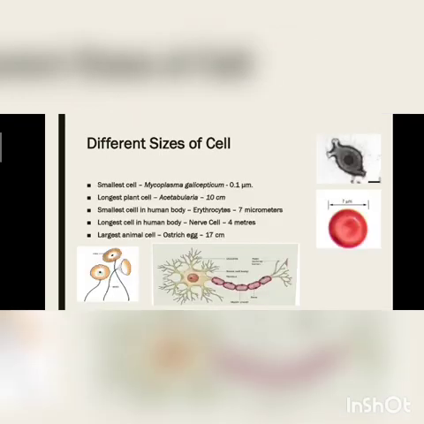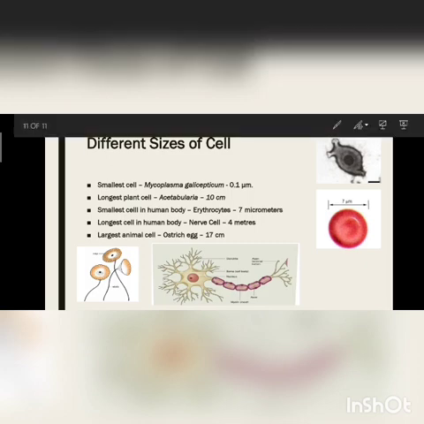Now moving to different sizes of cells. The smallest cell is Mycoplasma gallisepticum. We can call this organism PPLO, pleuropneumonia-like organism, which is 0.1 millimicron. Just see how small it is. This is the photograph of Mycoplasma gallisepticum.